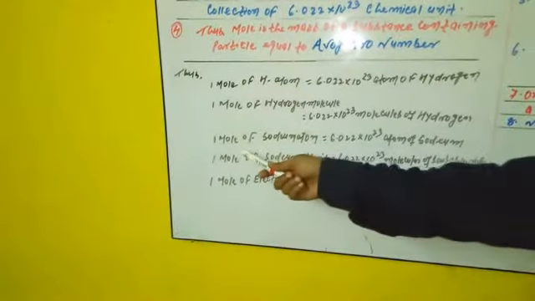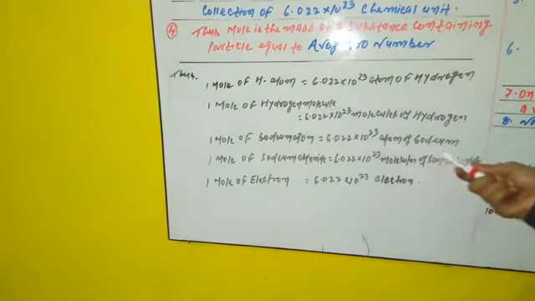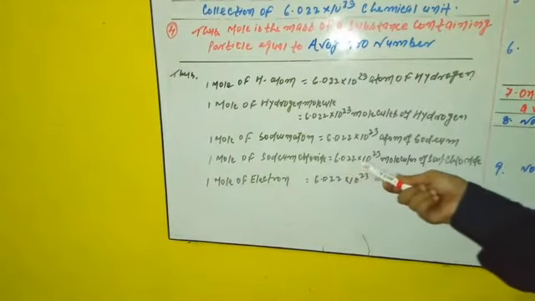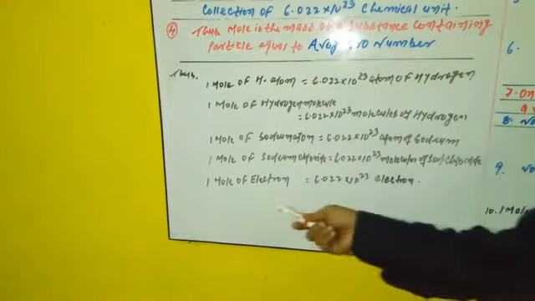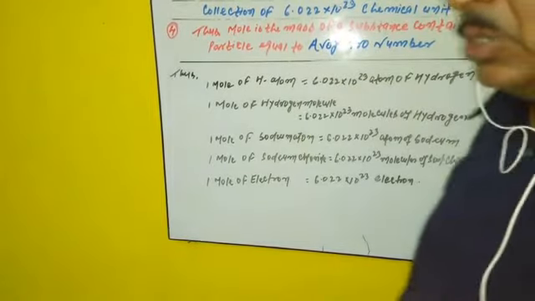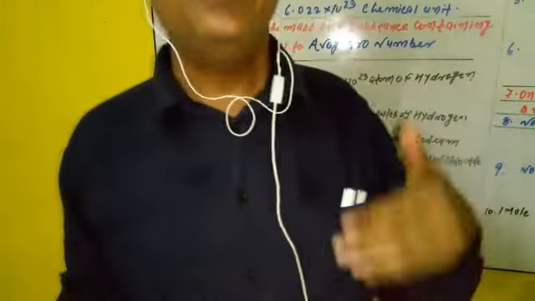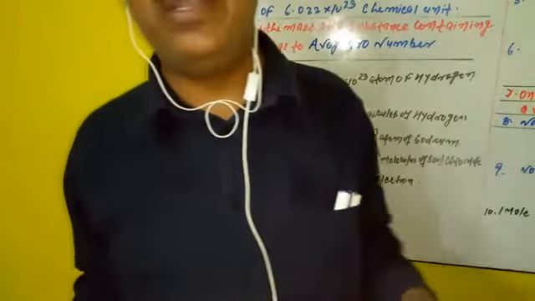Now again, 1 mole of sodium atoms also consists of 6.022 × 10^23 atoms of sodium. Again, 1 mole of sodium chloride equals 6.022 × 10^23 molecules of sodium chloride. Even 1 mole of electrons equals 6.022 × 10^23 electrons. So it is clear that mole is the unit. It relates the atomic weight of atoms, molecular weight of molecules, formula weight of ions, or even subatomic particles like the electron, proton, neutron, etc.